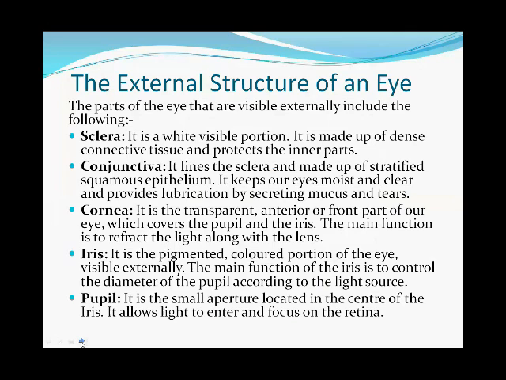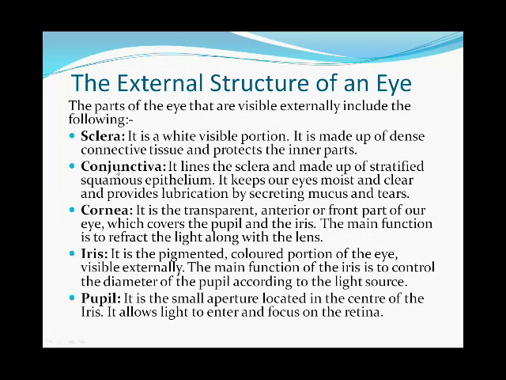Now, we are going to discuss the external structure of an eye. The parts of the eye that are visible externally include the following. The first one is the sclera. What is a sclera and what is its working? It is a white visible portion. It is made up of dense connective tissue and protects the inner parts.